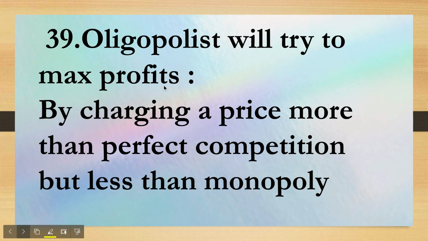When you read such a question, the image in your mind is that it is a complicated question, but when you go through the answers you see that it is a basic concept. In perfect competition you cannot increase the price. In monopoly you can charge a very high price, and in oligopoly you charge a price which is less than monopoly but more than perfect competition. So that would be the answer.